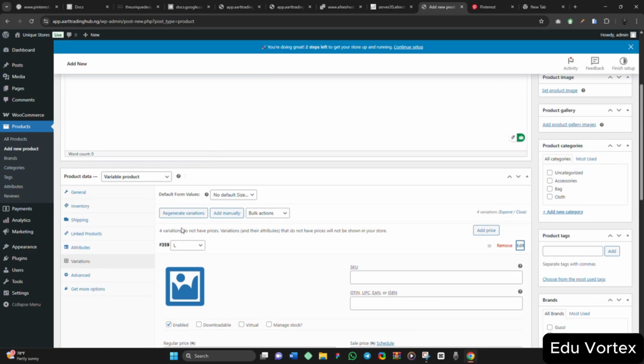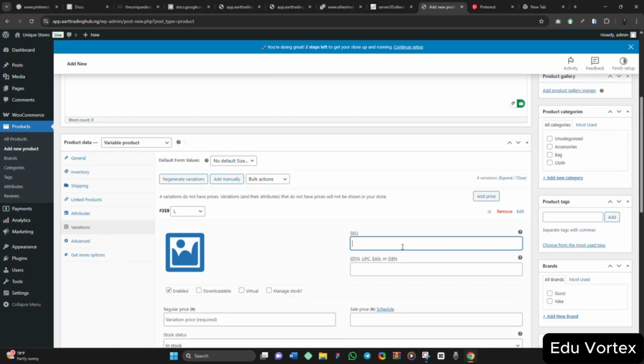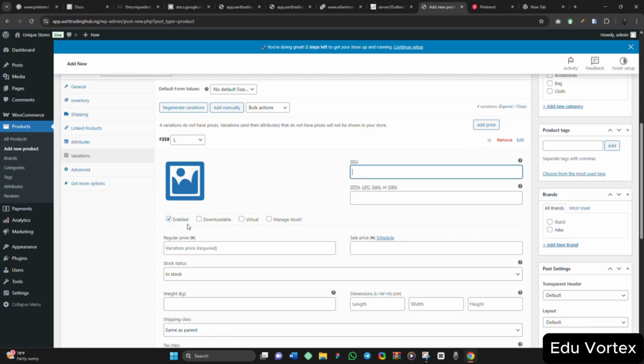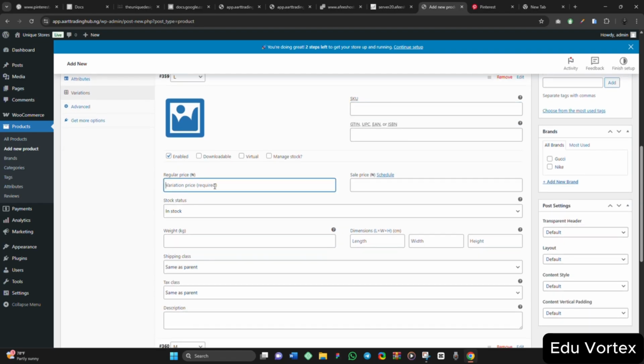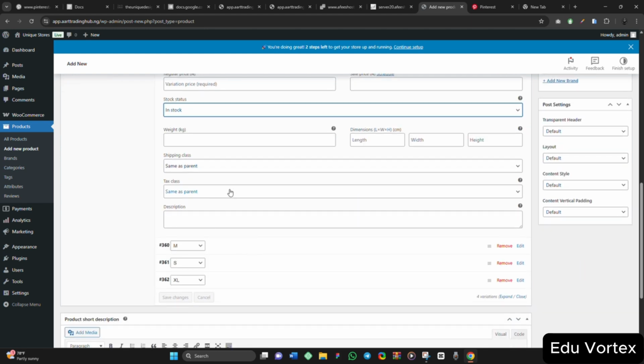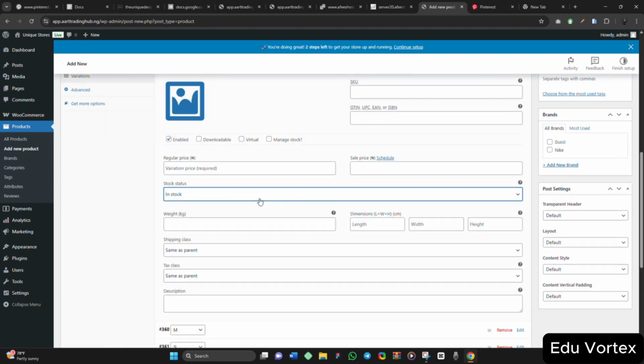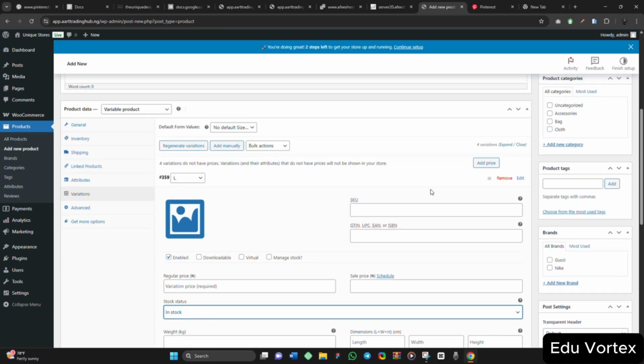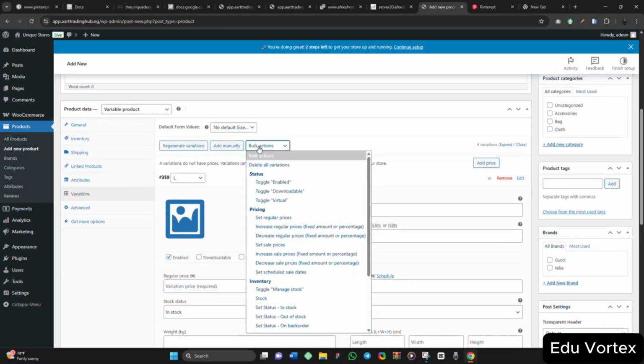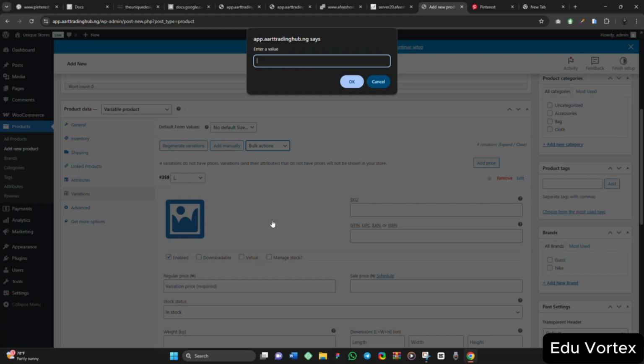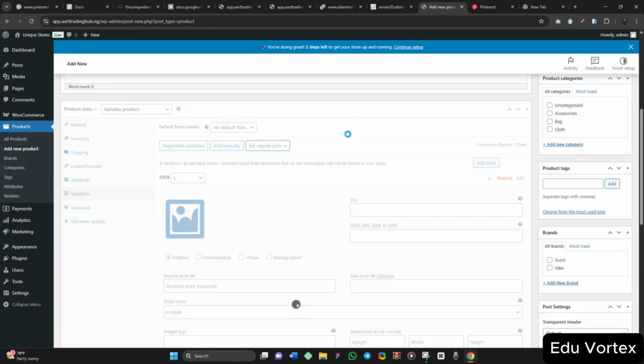Okay, the large size, this is it. How many of it is in stock? You have enabled it, right? The variation, the regular price, the sales price, it is in stock. So this is where you will set everything one by one, the prices one by one. And if you want to do bulk action, for example, if they are the same prices, for this pricing, you just set regular prices, enter a value, let me say 10,000 naira for everything. You click on OK like this.